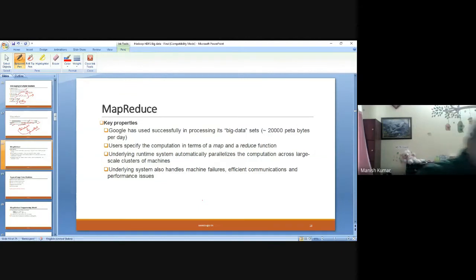As far as Google is concerned, they are processing big data sets. Just imagine this particular slide, and probably this is more as of today. It may be double right now. This is old information. So obviously, what you read is that computations will be termed as map and reduce functions.